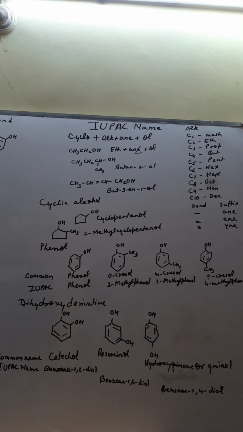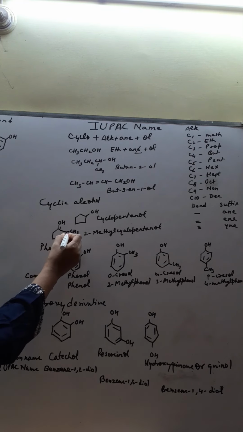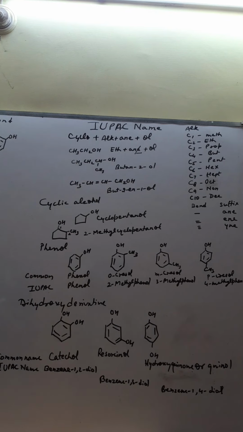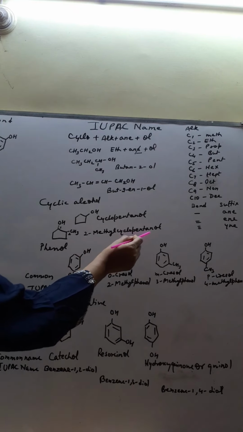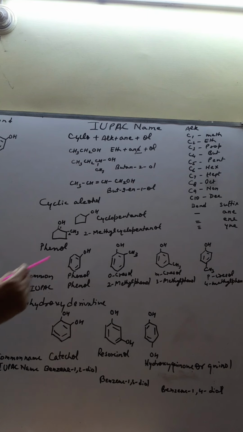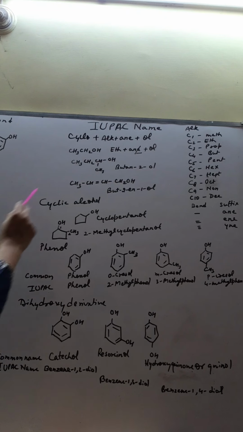So if you will number it, what number you will give to this? First number goes to the functional group, second number goes to this. So you will write 2-methyl cyclopentane all. This is 2-methyl cyclopentane all. So this is about the cyclic compound.